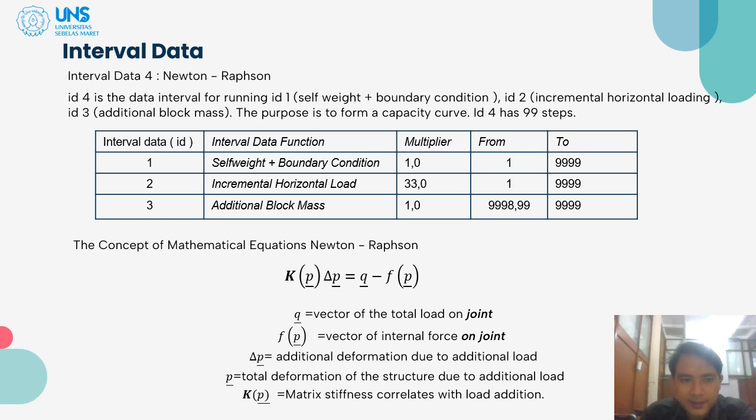Then we define interval data 4, the Newton-Raphson. Interval data 4 is the data interval for running ED1 self-weight and boundary condition, ED2 incremental horizontal loading, ED3 additional block mass. The purpose is to form a capacity curve. ED4 has 99 steps. The mathematical concept of the Newton-Raphson equation is Kp delta P equal to Q minus Fp.